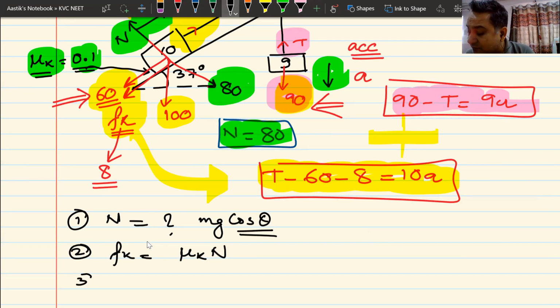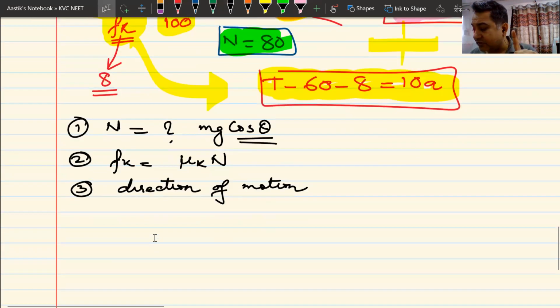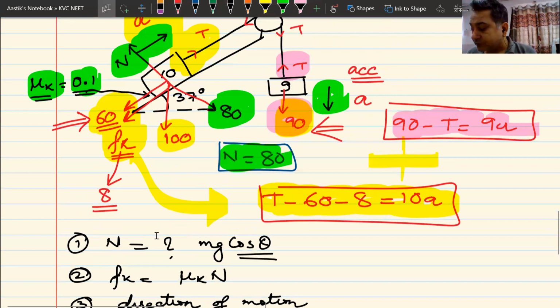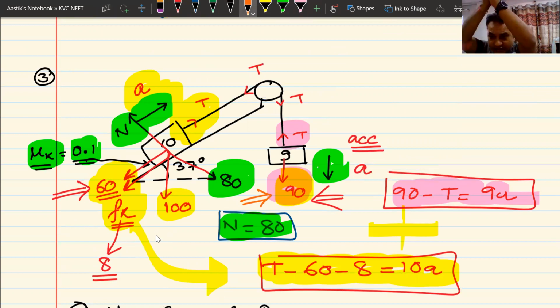The third thing, you must be able to understand the direction of motion. If you are able to understand the direction of motion, you would be able to understand in which direction frictional force is applied. Now, once you have all this information, I have everything in my head. I know that 90 Newton is trying to pull it downwards.